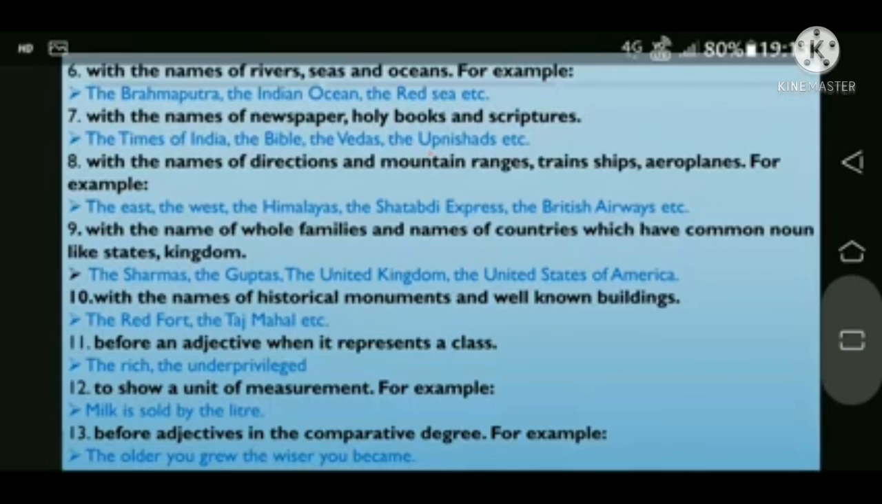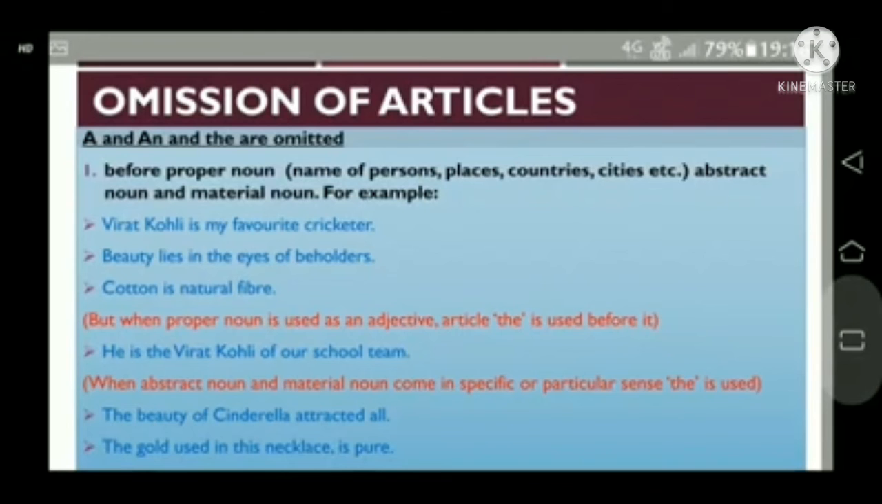Now see the next one, that is omission of articles. A, an and the are omitted before proper nouns, names of persons, places, countries, cities, etc., and before abstract nouns and material nouns. Like, Virat Kohli is my favorite cricketer. So here there is no a or the. But when a proper noun is used as an adjective, the article the is used before it. Like, he is the Virat Kohli of our school team. So here we have used the.